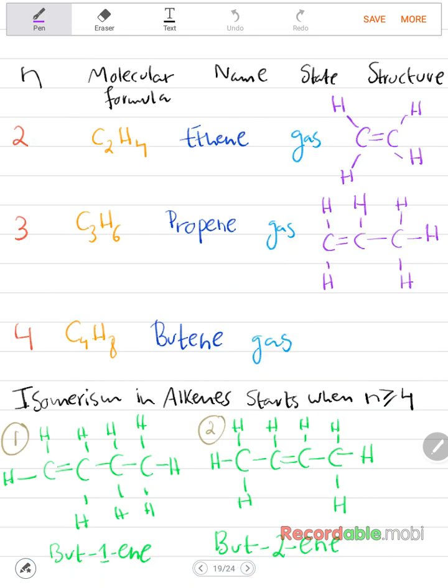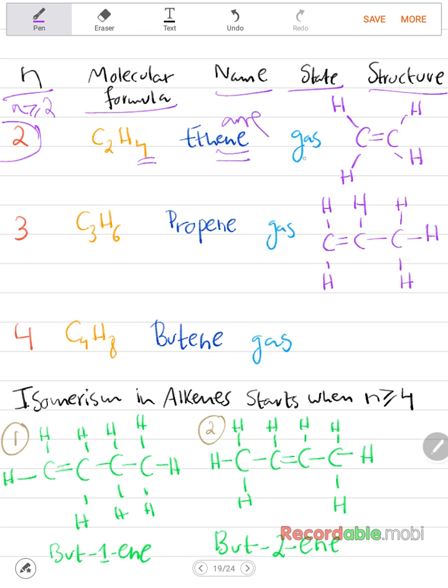Alright, now let's look at some of the alkenes, their molecular formula, their name, their state, and the structure. Okay, so as we said, n starts from n greater than or equal to 2, so we start with number 2, so it will be C2H4. Just 2 times the 2 gives you a 4. The math is really easy for that. And the name is ethene. Again, the same naming applies for alkenes, except you just change the ane with an ene.